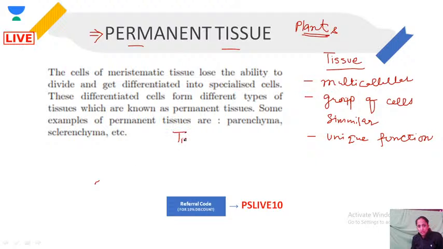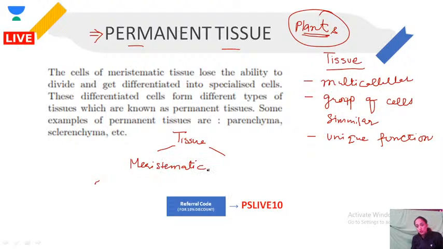Tissue, again, we divide. I'm talking about plants in this slide. We divide them basically into two types: meristematic, which are like growing and young tissue, and that question will also be coming. And then we have permanent tissue. So this is the permanent tissue that we have under our important concepts.